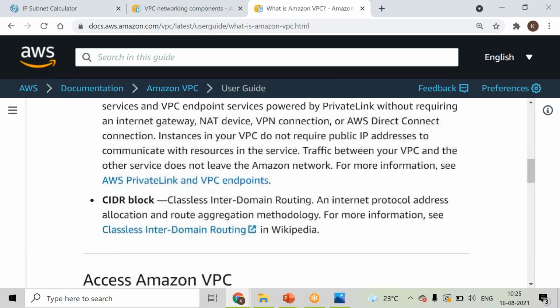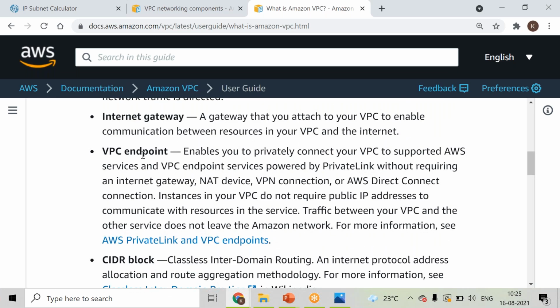And here you can see classic internet protocol address. If we click this, the same URL we opened earlier, and here you can see VPC endpoint. Why is this VPC endpoint used? Here you can see the use case of using the VPC endpoint. It enables you to privately connect your VPC to supported AWS services without requiring an internet gateway or any other components. For now you might not understand, so I'll discuss this once we are good with VPC creation. First, once we know the basic components in VPC creation, then we will take one by one the other services, and then I'll tell you what this VPC endpoint is.